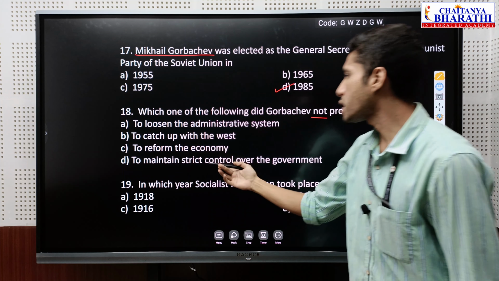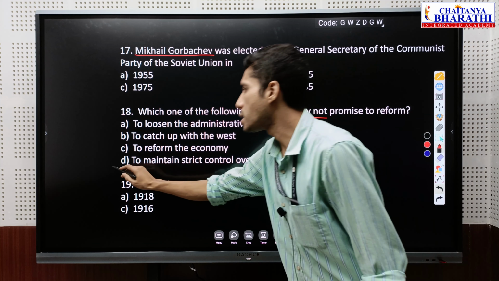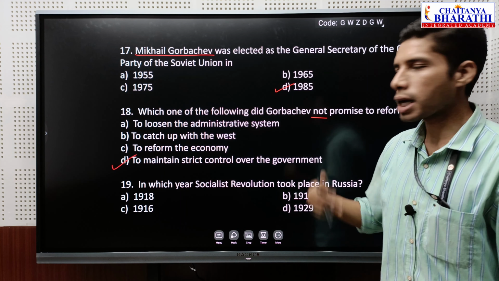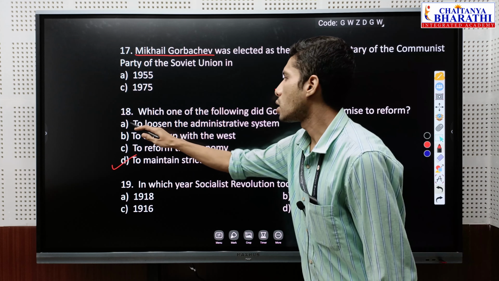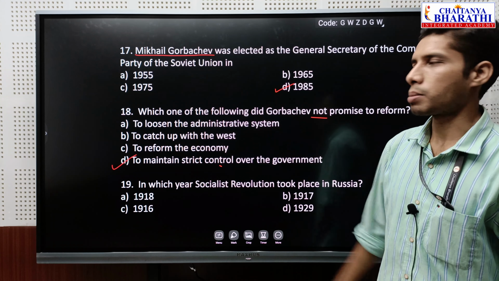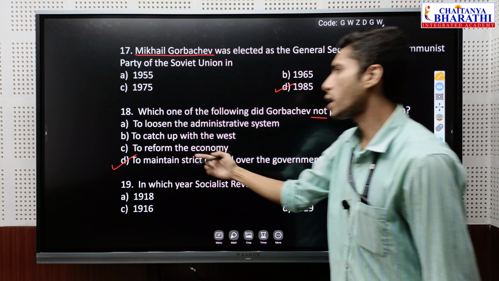To maintain strict control over the government, this he didn't promise to do. He promised to do the alternative of this. He loosened the administrative system. So this should be the wrong answer.